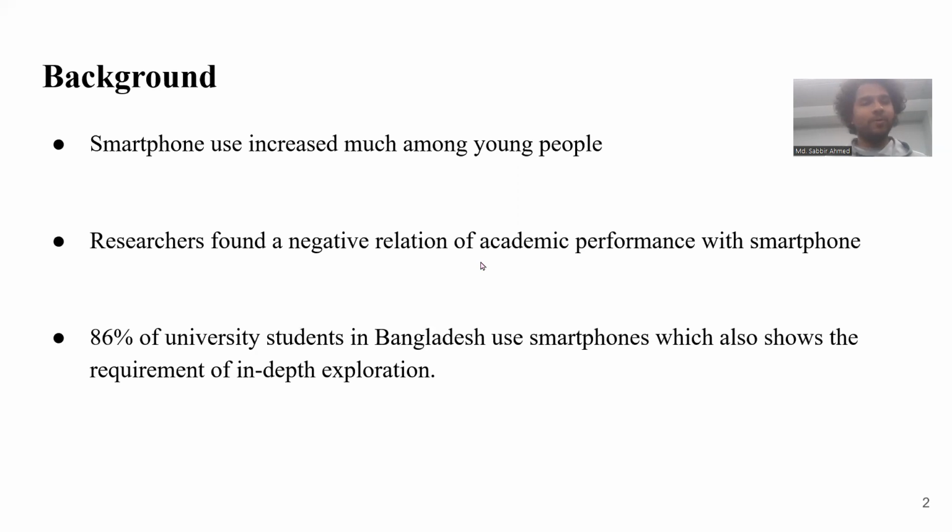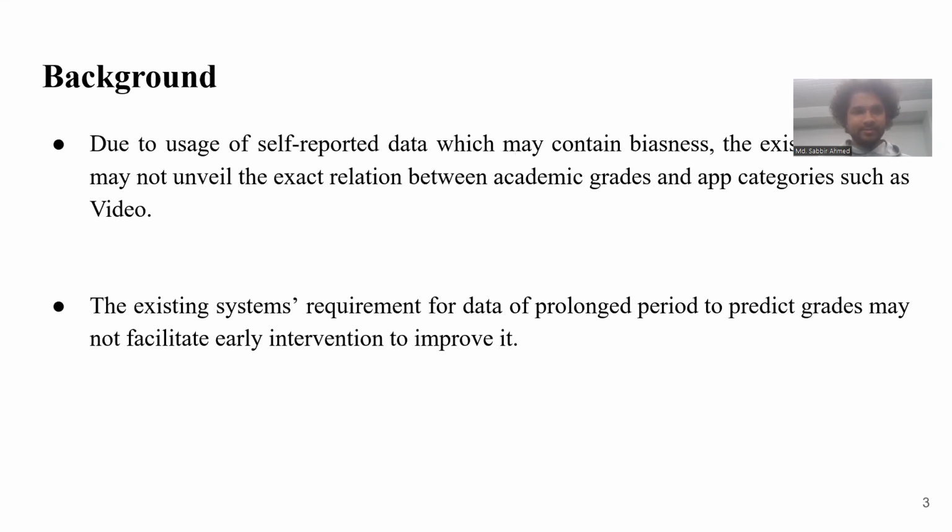I think all of you know that smartphone use increased significantly among the young generation. It's not just before, during, and after the COVID, but it was before the COVID as well. That is, there was significantly higher use among the young generation. But the problem is, a negative relation of smartphone use with students' academic performances has been found. So that actually motivated us to conduct research in this domain.